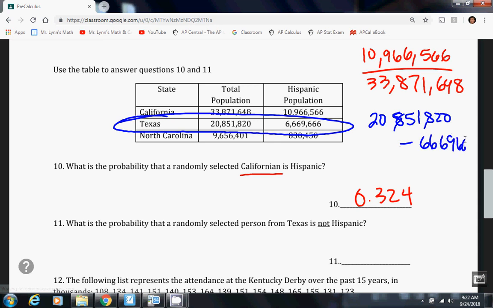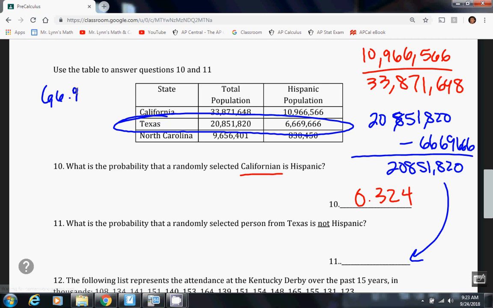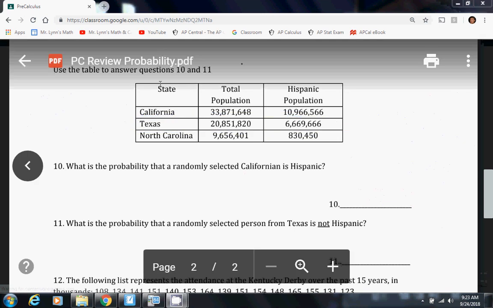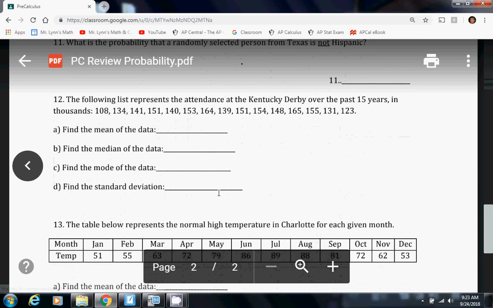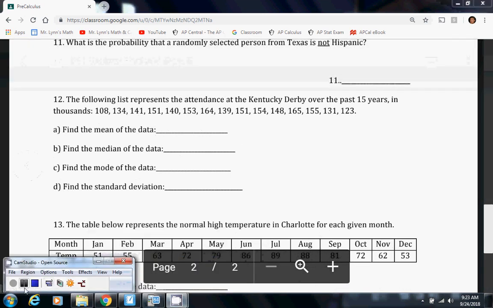Now, finally, number 12. And the standard deviation.